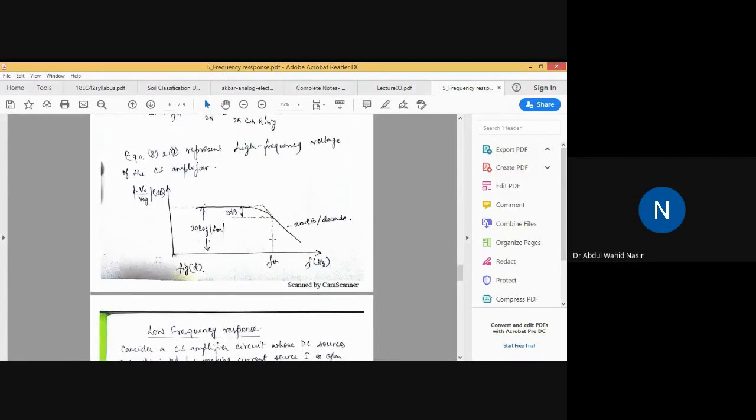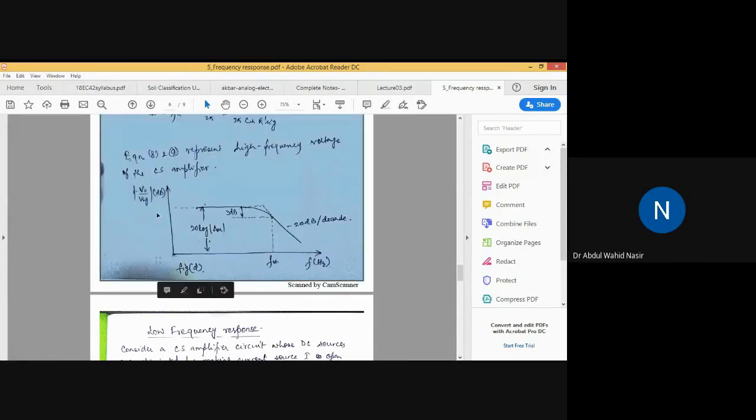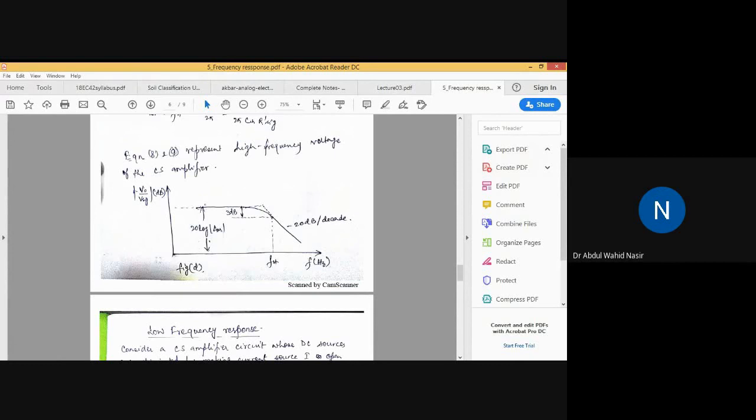See, after the value of FH, it is decreasing at the rate of minus 20 dB per decade. Okay, and this is the gain of the amplifier V naught by VSIG in dB. So before FH it is almost constant, okay, and after that it is decreasing.